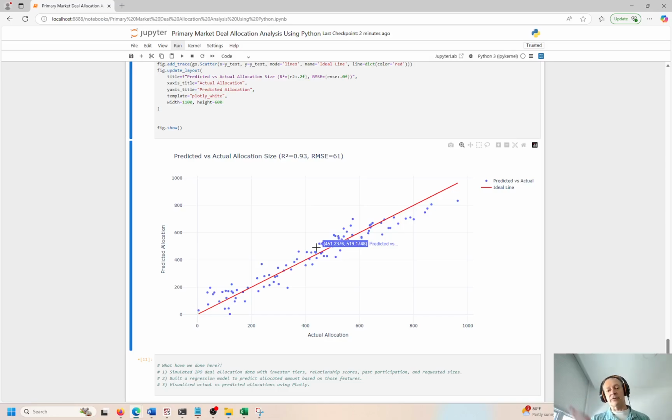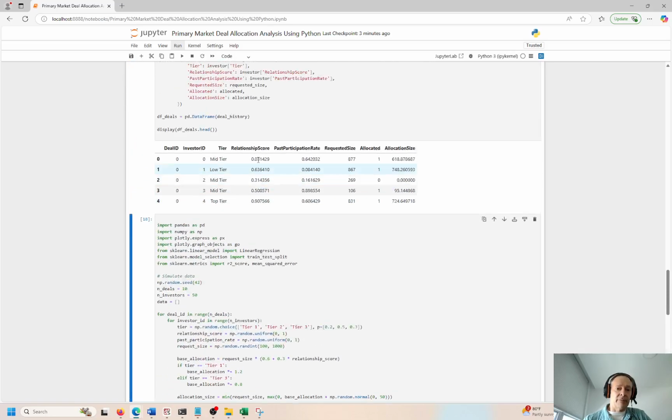So the diagonal regression line is the goodness of fit line. If all of these blue dots are pretty close to the line, the goodness of fit is going to be higher. You're going to have a higher R squared, right? And a lower RMSE. This is root mean square error. This is going to be lower and this is going to be higher, the model is performing better. If not, you would need to train the model on more data points.